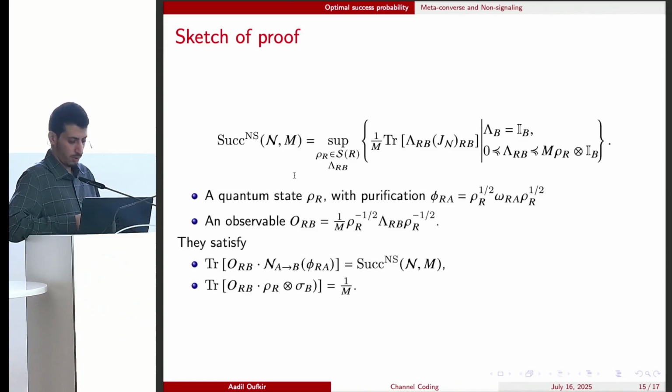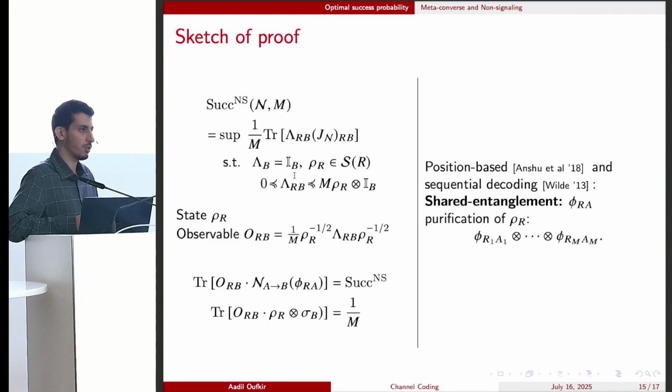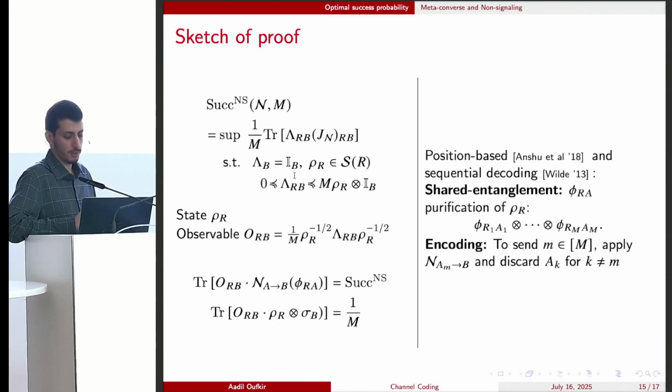So we can first use position-based and sequential decoding. Here, the shared entanglement is m copies of this purification of rho_R. In order to encode a message m, Alice swaps the system A_m with her system and then sends the system through the channel N. In other words, the message m is encoded in the m-th position of the shared entanglement.